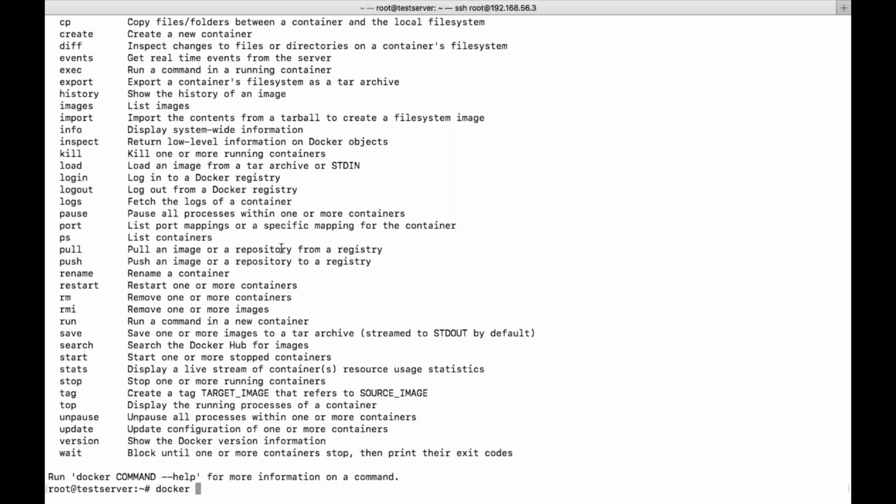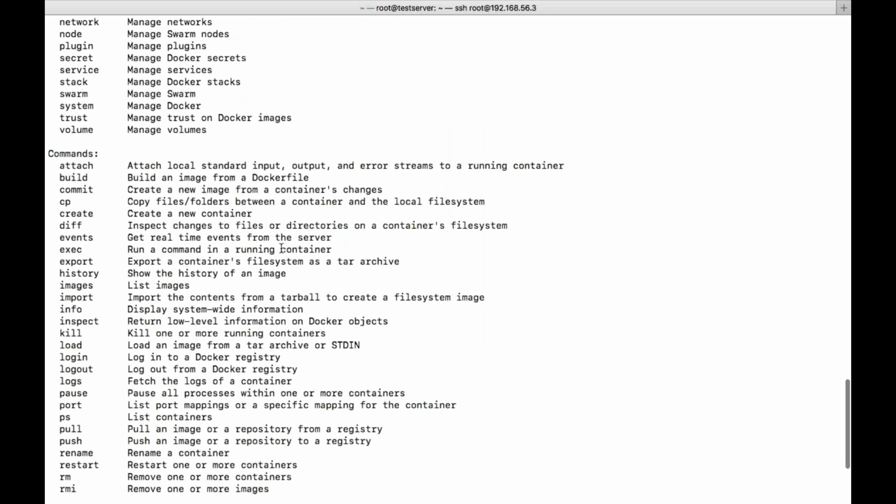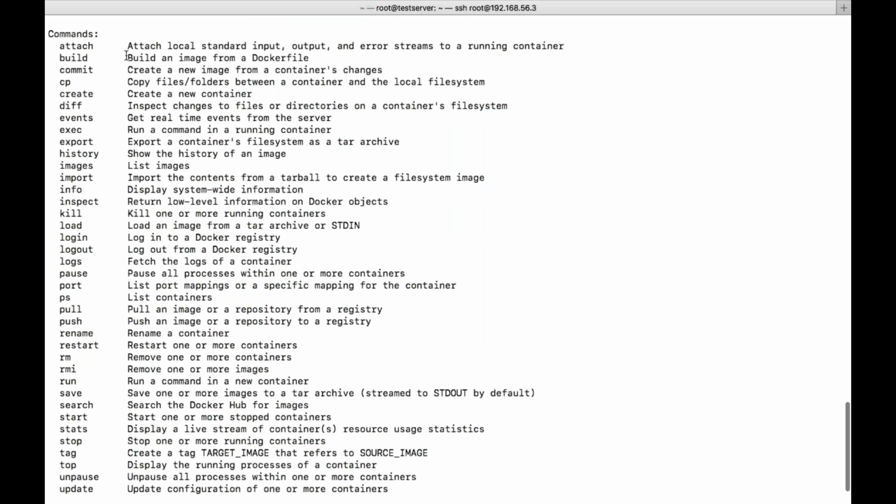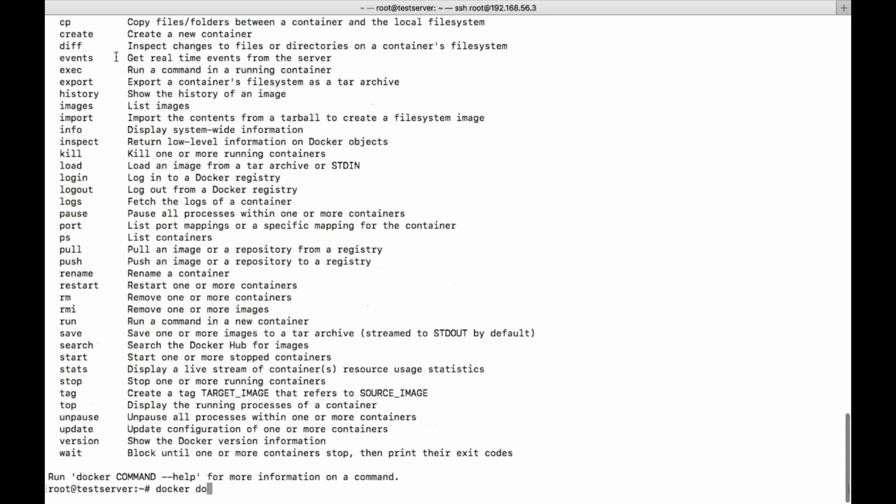Now let's see what attach is. I have already told you it is like logging into the container. Whatever the first command was, that will be executed, then you give attach.